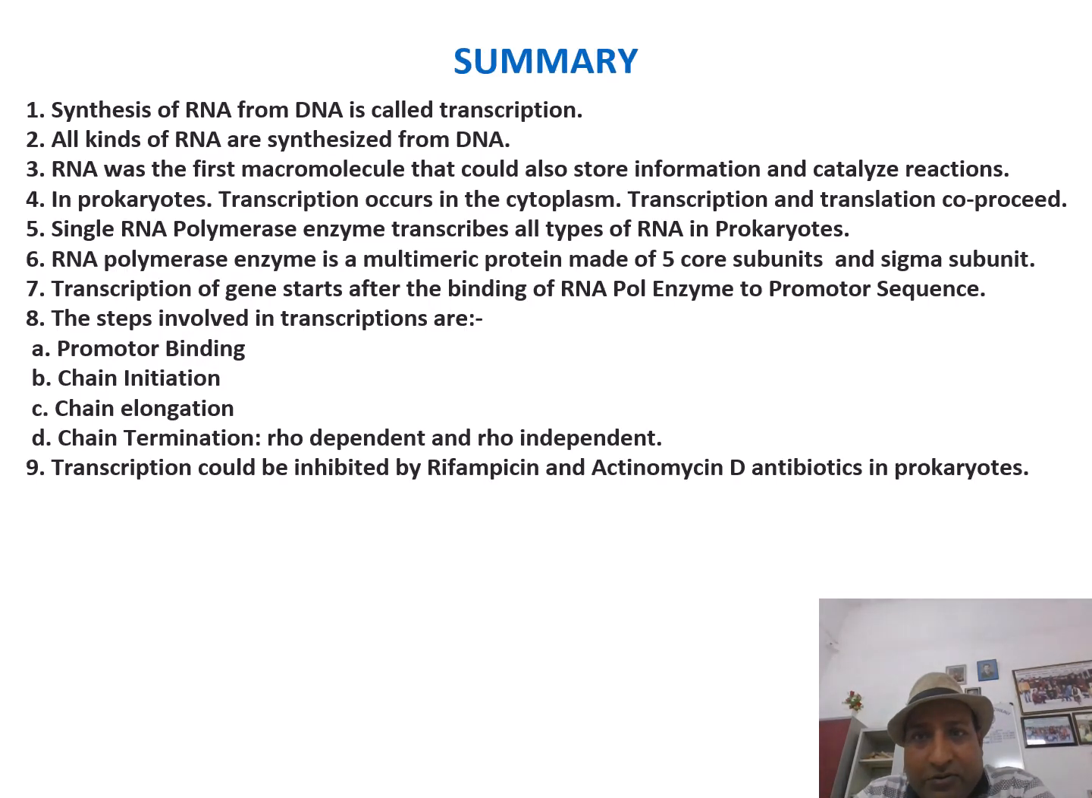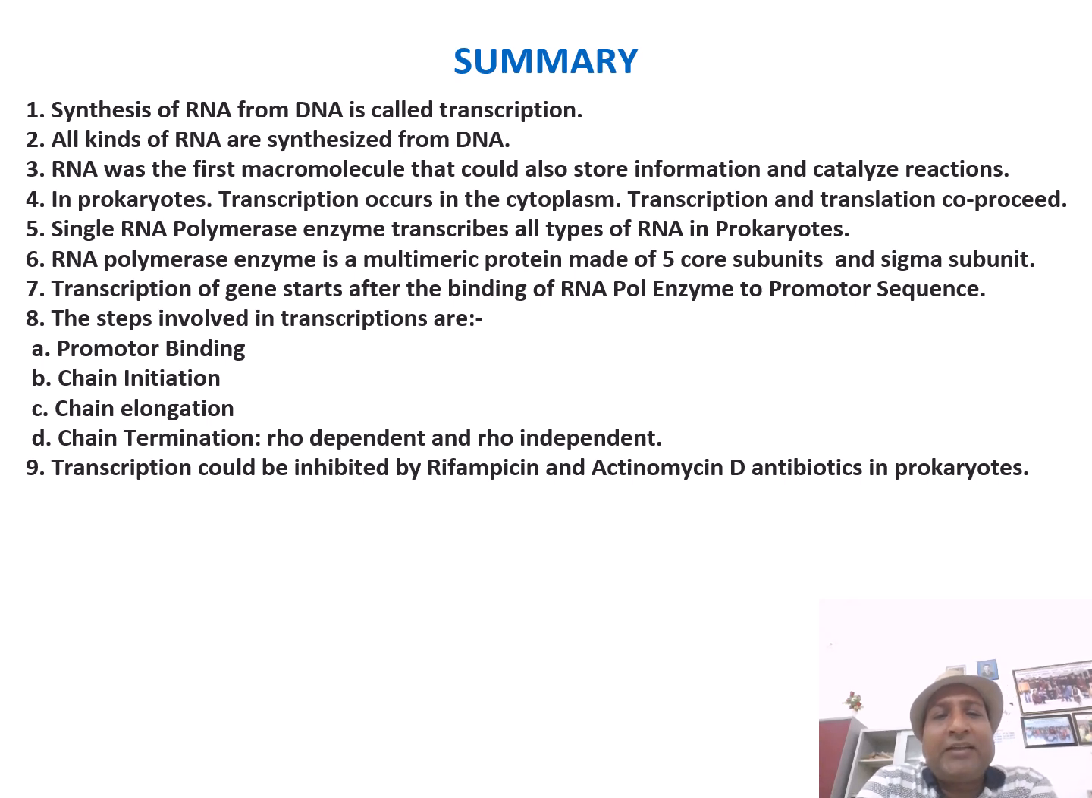Okay, so to summarize the talk. Synthesis of RNA from DNA is called transcription. All kinds of RNA are synthesized from DNA. RNA was the first molecule that could both store information and catalyze reactions. In prokaryotes, transcription occurs in the cytoplasm. Transcription and translation co-proceed. They occur together. A single RNA polymerase enzyme transcribes all kinds of RNA in prokaryotes. RNA polymerase enzyme is a multimeric protein made of five core subunits, and the sigma subunit is needed for the initiation, and rho protein is needed for the termination in 50% of the cases.